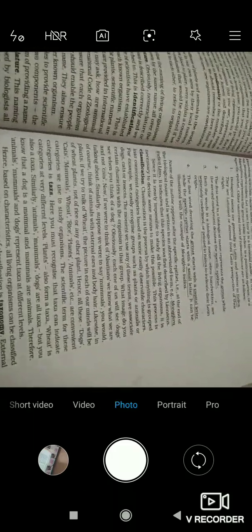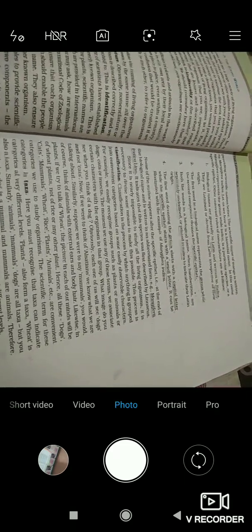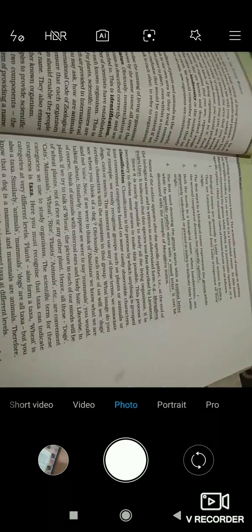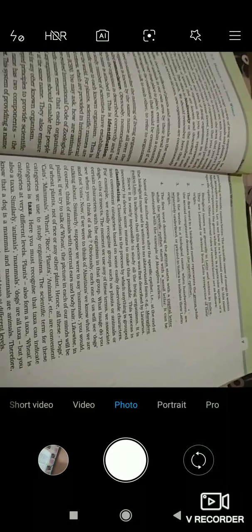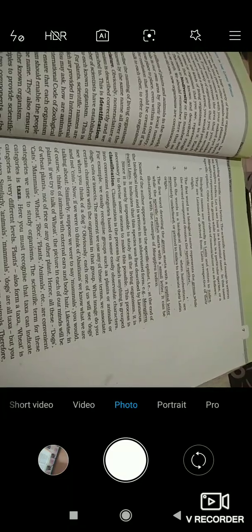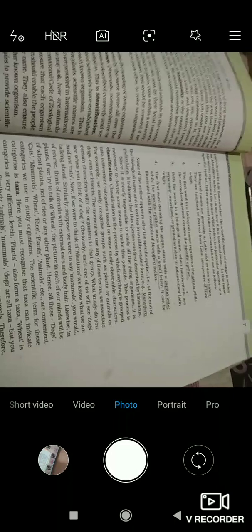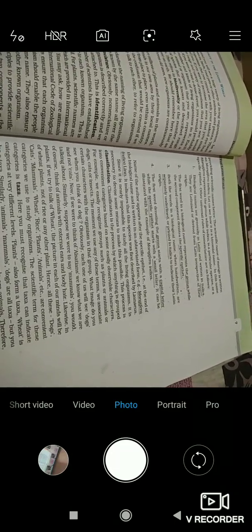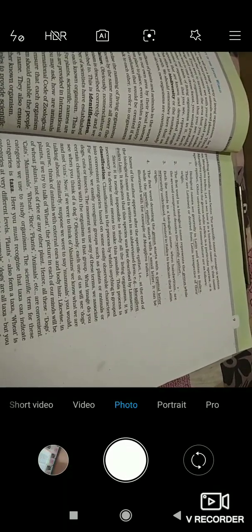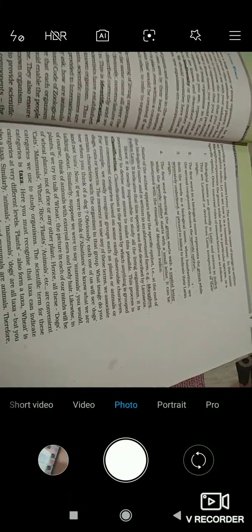The scientific term for these categories at very different levels, sorry, just a second, I have crossed one statement. The scientific term for these categories is taxa. So what happened, guys, the scientific term for these categories is taxa. Taxa is a unit used by scientists through which they give the name of any organism. So taxa has a following process. First, there are some kinds like genus, species, phylum, kingdoms, in such a manner and so on.